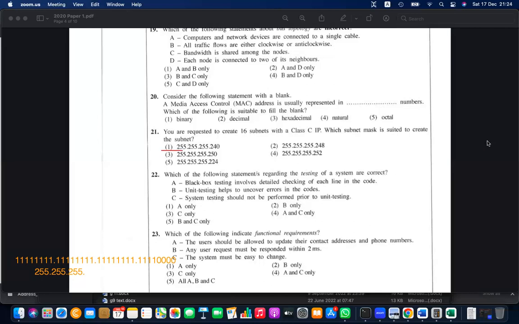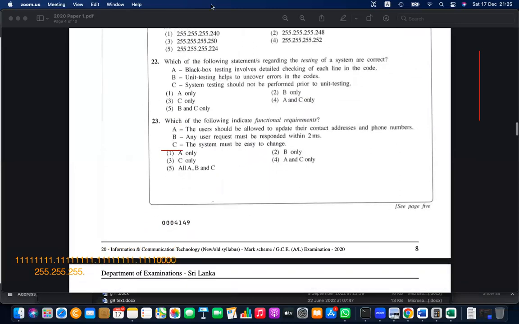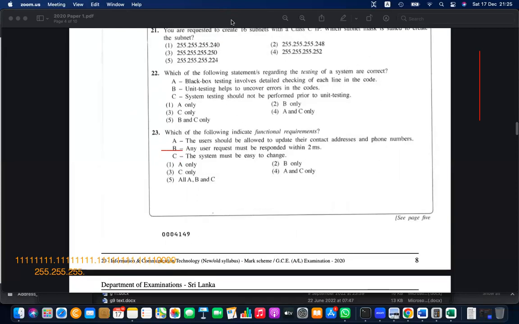So the subnetting part, if you have doubts, I can explain this next day. Don't worry. The question number 21, the answer is number 1. If you have any doubts on the subnetting part, I'll explain in the next day, right? Then let's go for questions 22 and 23.